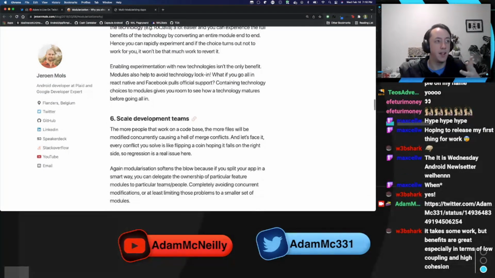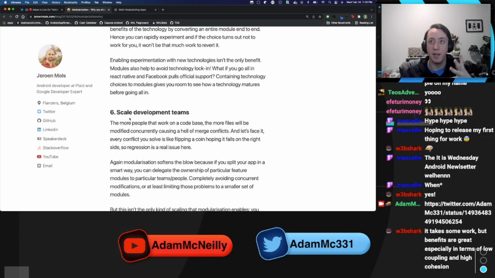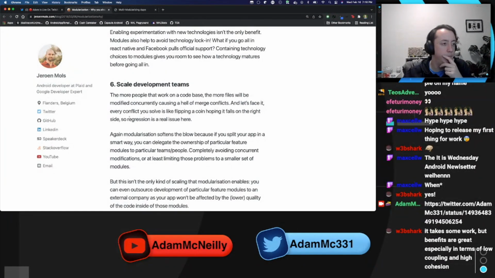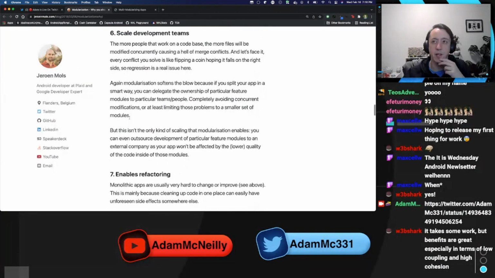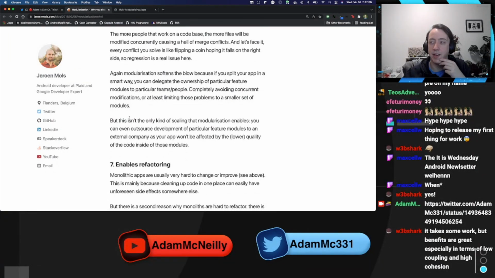And then there's scalability, of course. If you have a really big app and lots of teams, it's much easier if people are working within modules. You probably have fewer merge conflicts that way, for example. So I think all the benefits are there for setting up a multi-module app.